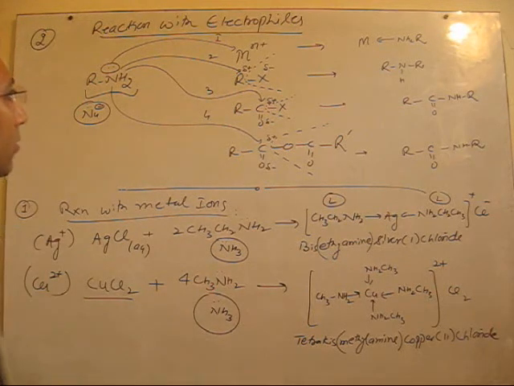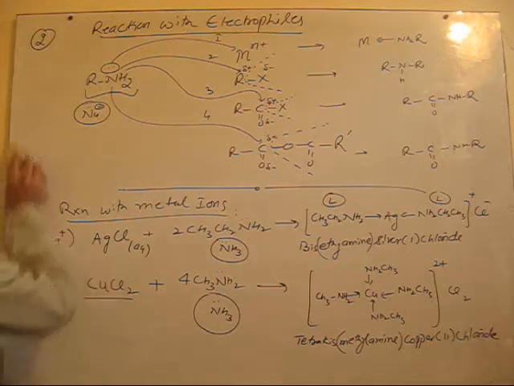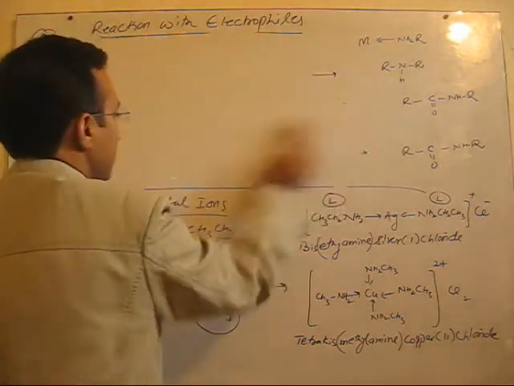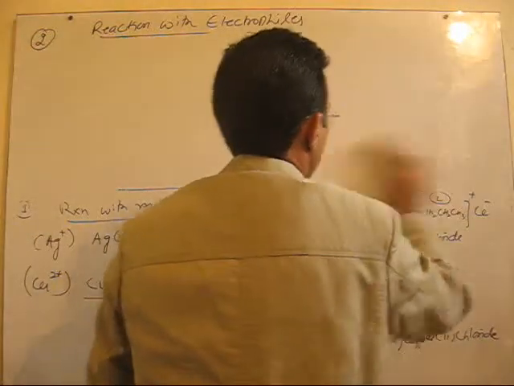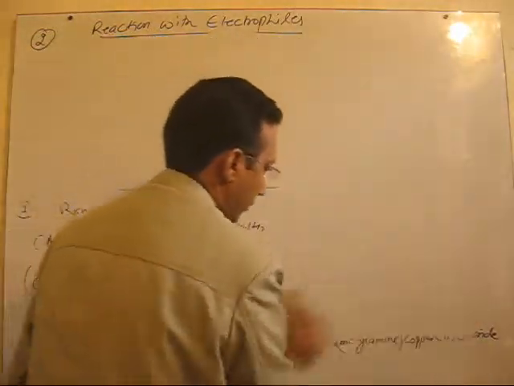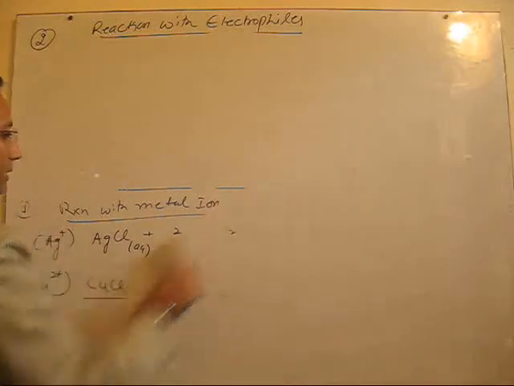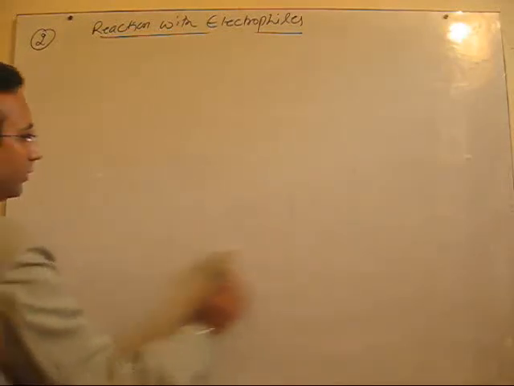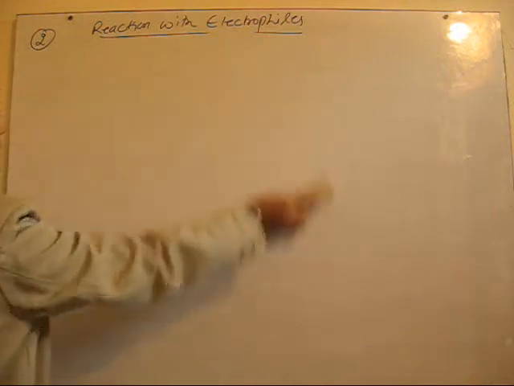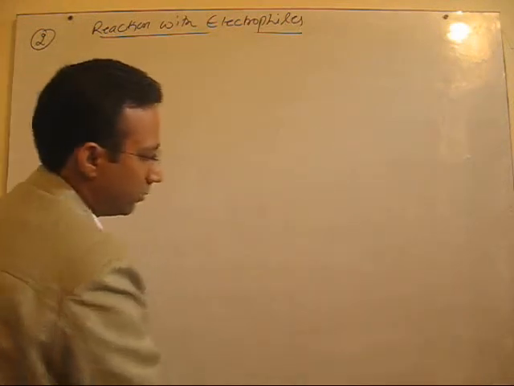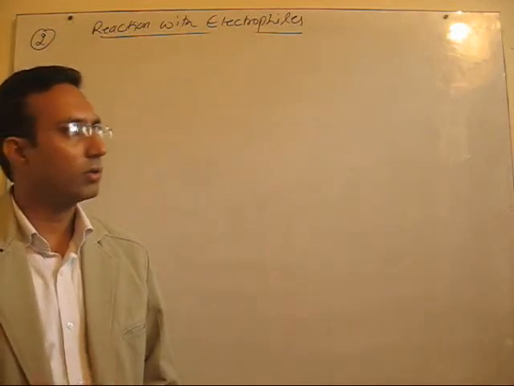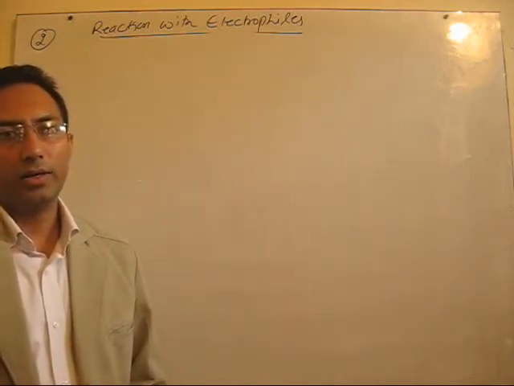Now we'll come to the second reaction, that is the reaction with haloalkanes. We have already discussed this type of reaction in the preparation of amines, but in that case we started the reaction with ammonia, the reaction between haloalkanes and ammonia.